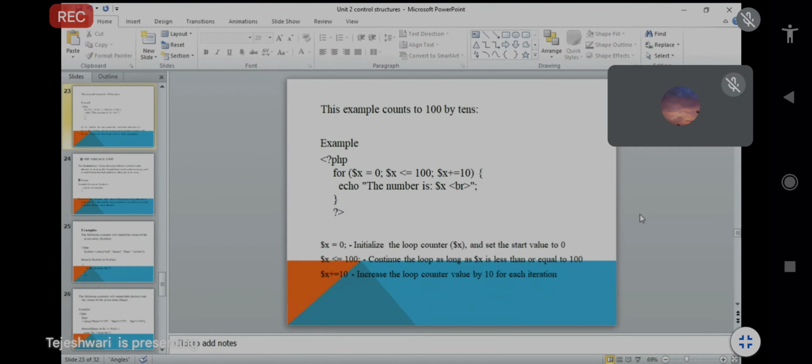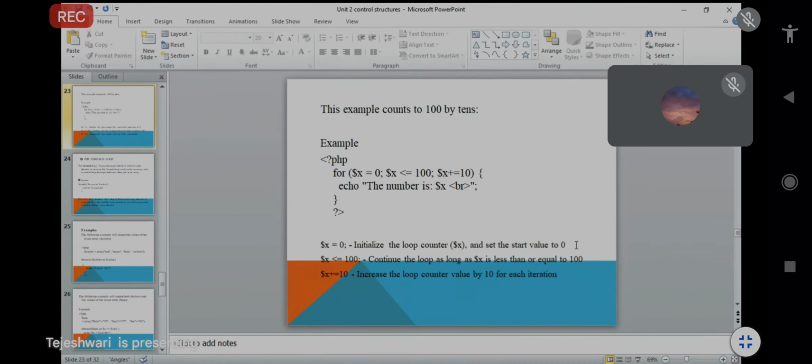Another example is count to 100 by tens. Your first number is 10, then we just increment by 10. Count to 100 means the counter limit of 100 is given here, and you just increment by 10.